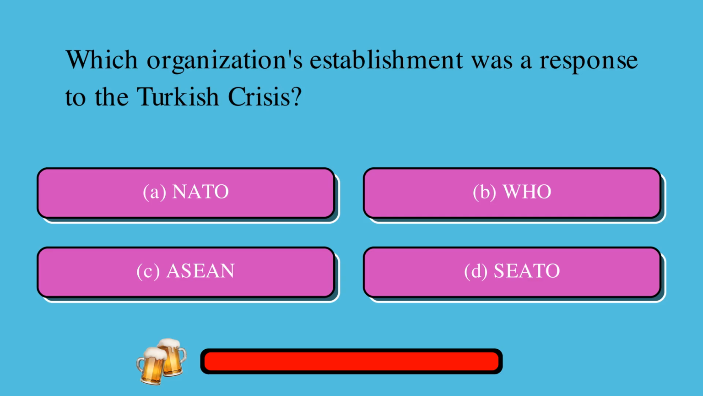Which organization's establishment was a response to the Turkish crisis? A. NATO, or B. WHO, or C. CATO? The correct answer is D. ATO.